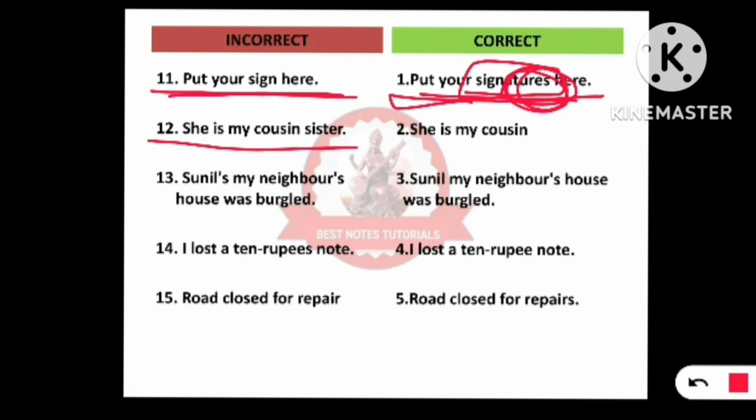Next, number 12. "She is my cousin's sister." "She is my cousin sister." This is wrong because we don't use sister along with cousin. When you are using the pronoun, it is understood that it is not a boy, it is a girl. She is my cousin. You will just say that. If it is a male member, then it should be said like this: he is my cousin. He and she differentiate the gender of the cousin.